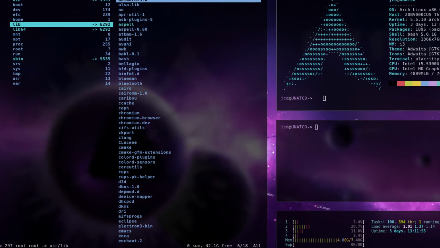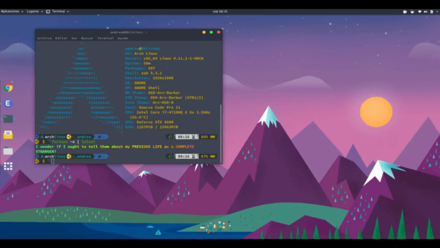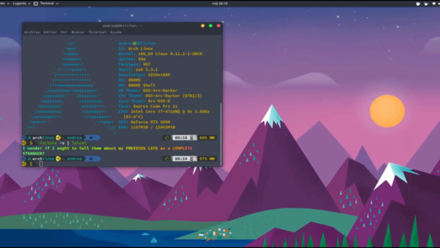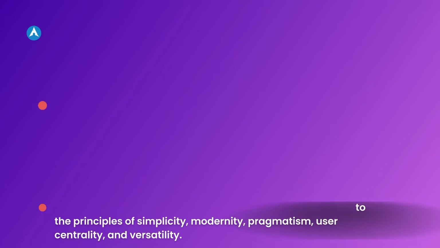Arch Linux is an independent Linux distribution that adheres to the principles of simplicity, modernity, pragmatism, user centrality, and versatility.